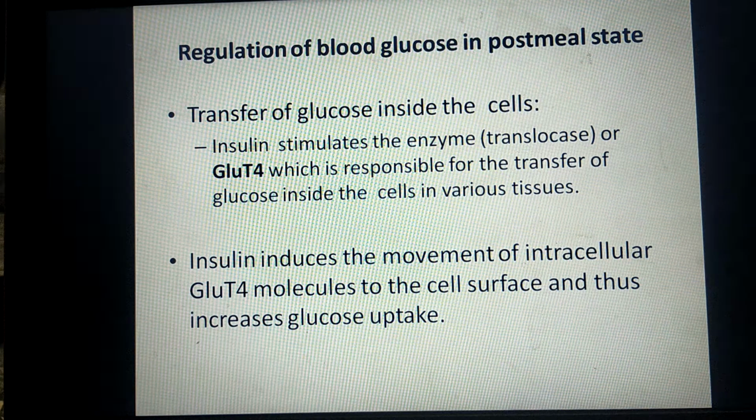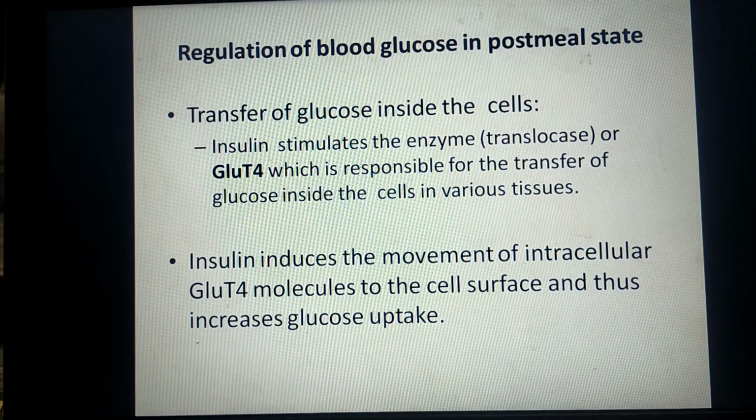Insulin stimulates the translocase, also called GLUT4 or glucose transporter 4, which is responsible for transfer of glucose from blood into cells or tissues.